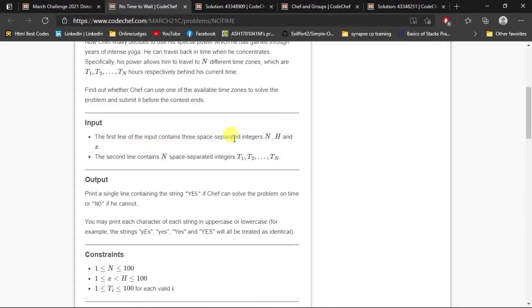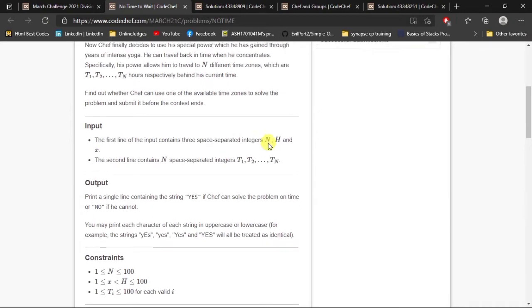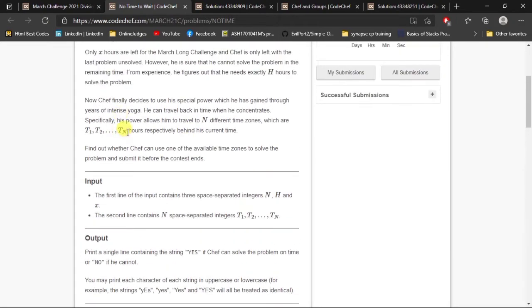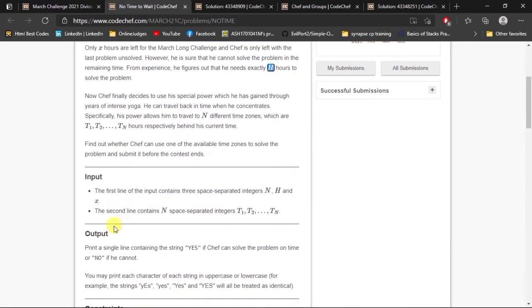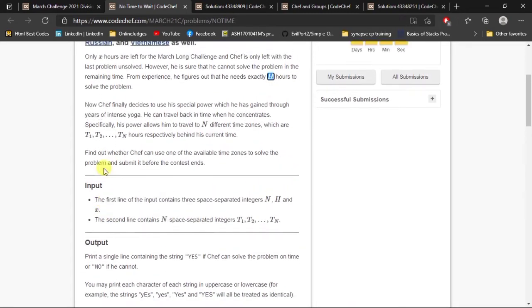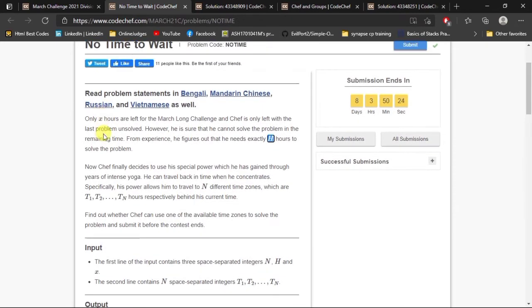The input format is: first we take the value of N, then H, and X. N is how many time zones we are going to give, like here, N number of T's. Then we give the input of H, which is the required time, and X, which is what he has left currently.